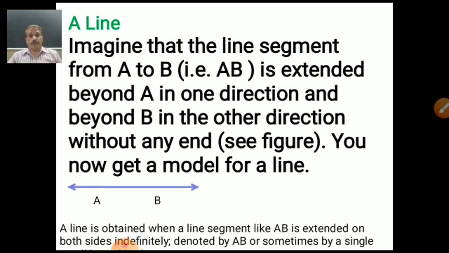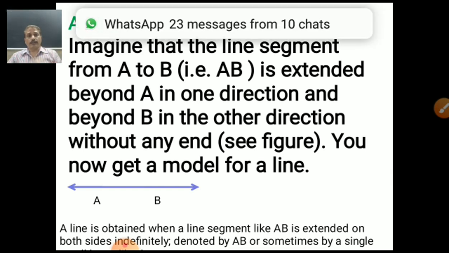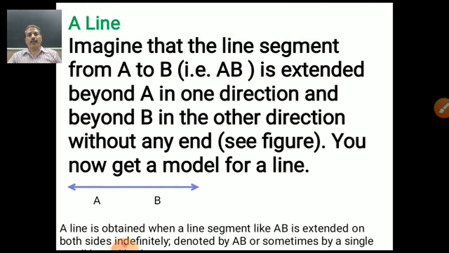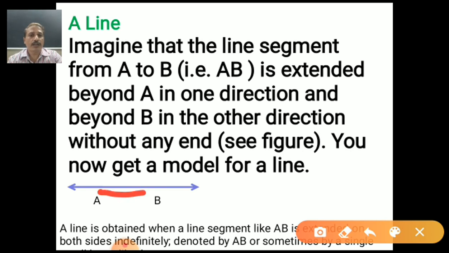Now line. See, student, there is a difference between line segment and line. Imagine that the line segment from A to B, that is AB, which we now know very well, is extended beyond A in one direction and beyond B in the opposite direction, without any end, going continuously. See the figure. You now get a model for a line. Up to here there is a line segment, but they are moving continuously on the given line passing through A and B, which is called the line only, not line segment.